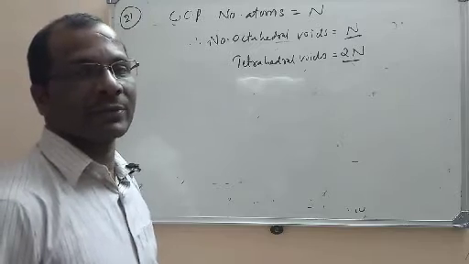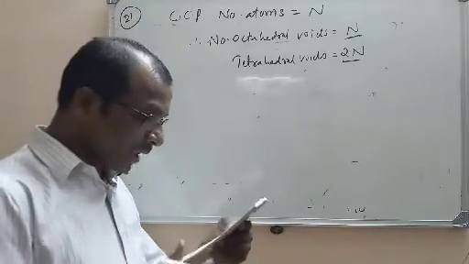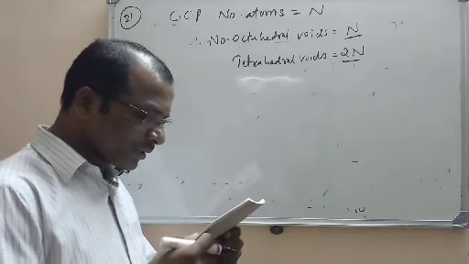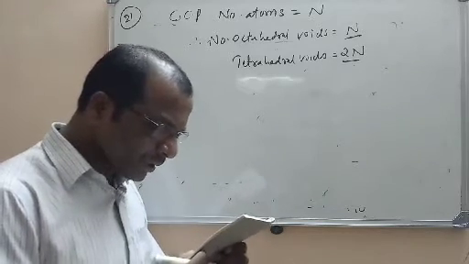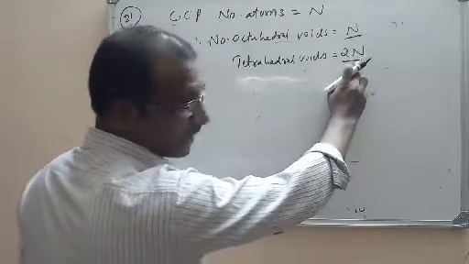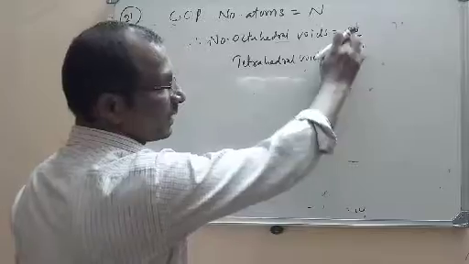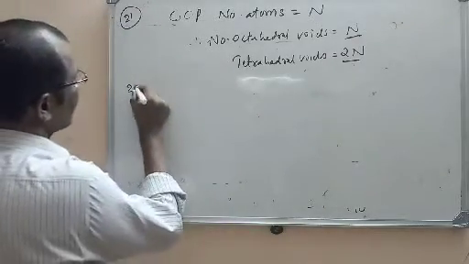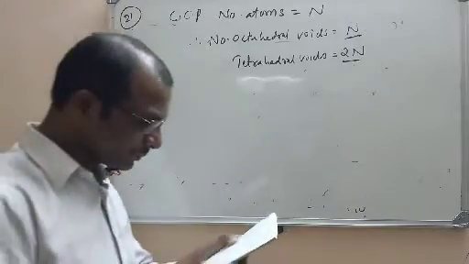So the options are N and N, 2N and 2N, third one, 2N and N. So the third option is the right option, that is 2N. The number of tetrahedral is first. So 2N and N, this is the answer. Let us move to the next question.